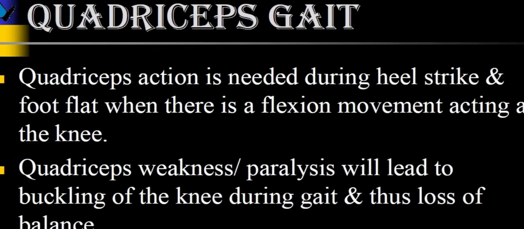Then we are going to see about the quadriceps gait. The quadriceps action is needed during the heel strike and the foot flat of the gait phases. This prevents knee flexion, since the quadriceps is a powerful knee extensor, okay? The quadriceps weakness or paralysis will lead to buckling of the knee during the gait, thus loss of balance will occur.